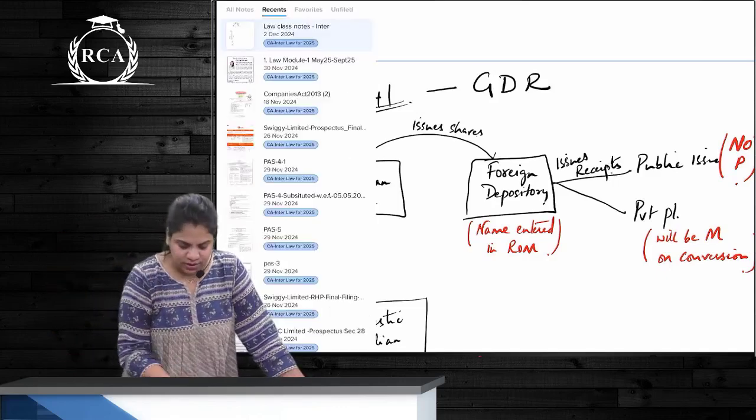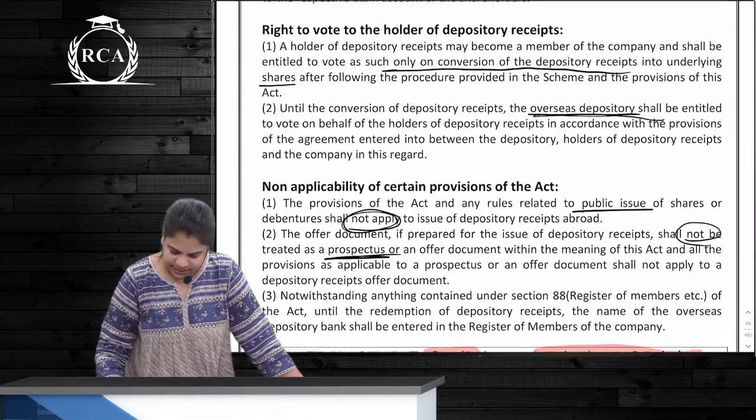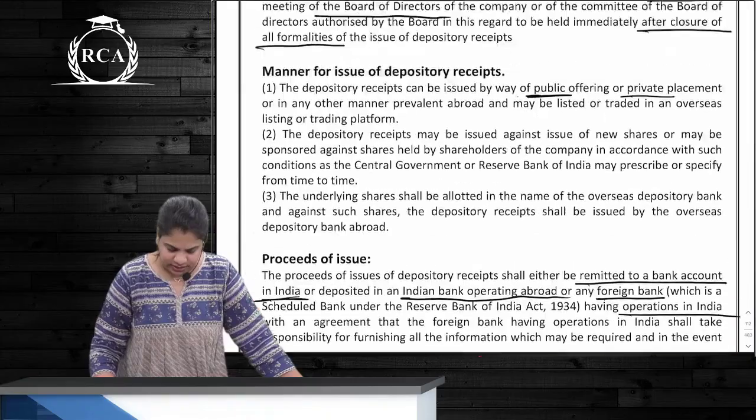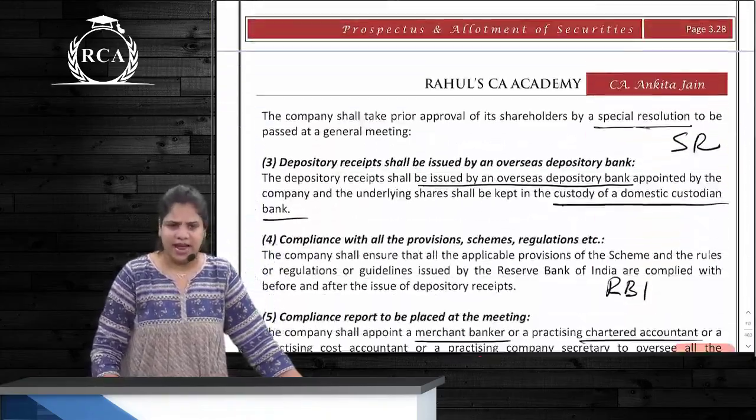Correct? Okay. और क्या है points? कुछ miss हो गया यहाँ पर? Non-applicability done. What else? Voting done. और कुछ नहीं है I think, है ना? Everything is done. Correct? Okay.